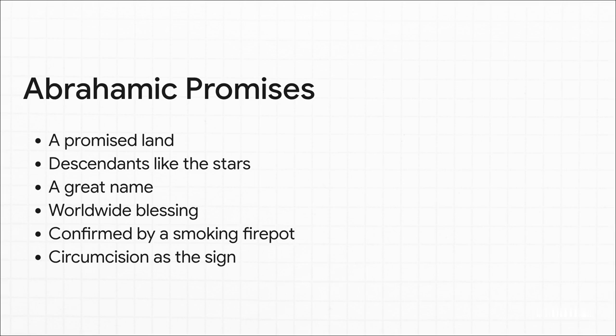God even confirms this through an ancient, visceral covenant ceremony, appearing as a smoking fire pot that passes between divided animal sacrifices. Now, in the ancient Near East, walking between severed animals was a self-maledictory oath. It was effectively saying, "May this happen to me if I break this promise." It proves God is literally binding himself to the curse if the covenant fails. Later on, circumcision is introduced as the permanent physical sign of this promise.